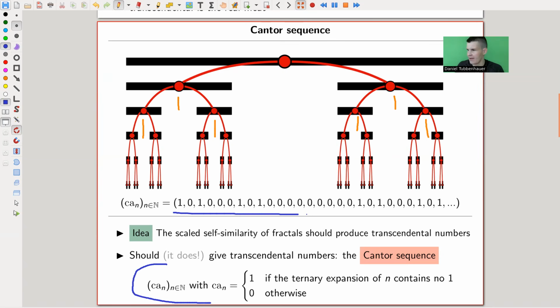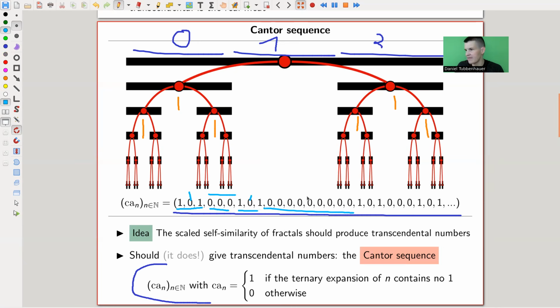So here's the Cantor sequence. If you write the first values, for every n you put a 1 if the base 3 expansion of n contains no ones. So if you want to think of it like this: here's the 0 part, here's the 1 part, here's the 2 part, and you cut out those that contain a one, and you keep the other ones. You write a 0 otherwise, and you get this Cantor sequence, which looks exactly like the Cantor set. You can see it here already: the middle one is cut out, and the bigger middle piece is cut out, and here's an even bigger middle piece that is then cut out, and so on.